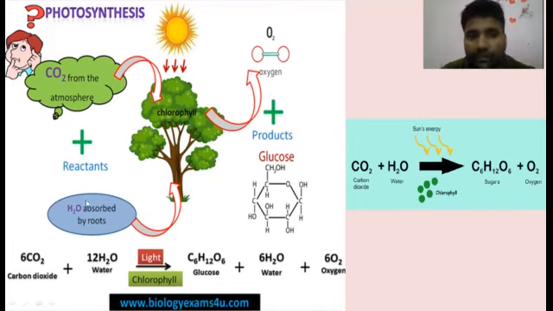So the reaction that is going to happen is CO2 plus H2O, both being taken in. In the presence of sunlight, because we have already said there are two more ingredients, the chlorophyll and light, it releases C6H12O6, which we call glucose, and also carbohydrates. So the food is already prepared with this reaction, and its name is carbohydrates.